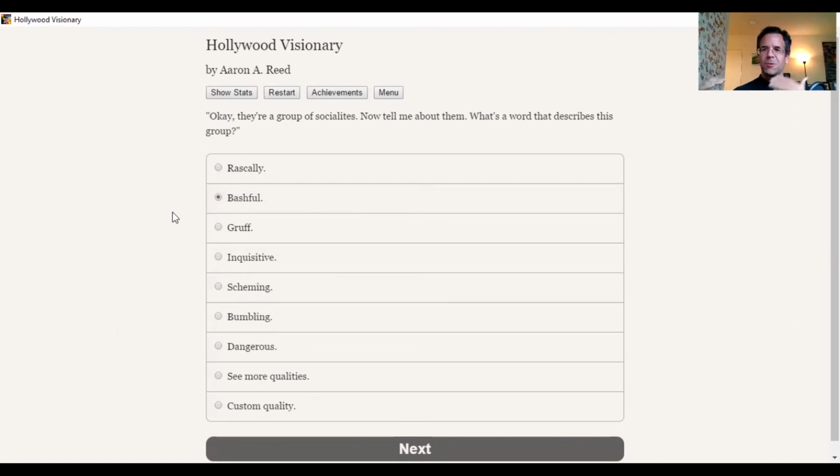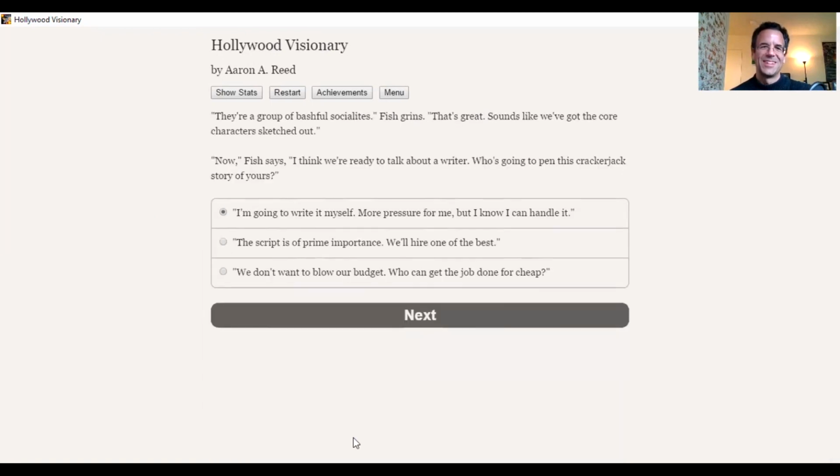So even though very few people will want to see a social satire, those who do go to see a social satire, they will want to see characters who are scheming and bumbling and dangerous. They would not want to see characters who are bashful. So we're going to come up with a failed social satire, so it's the bashful socialites. Terrible. They're a group of bashful socialites.